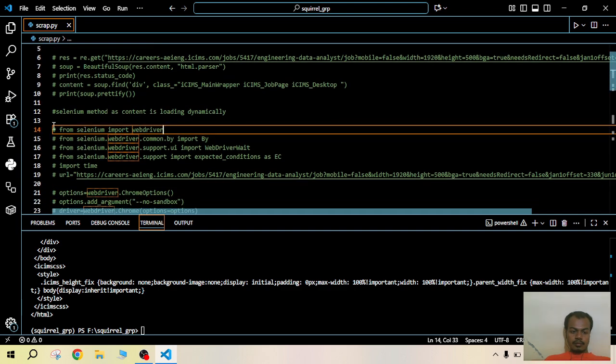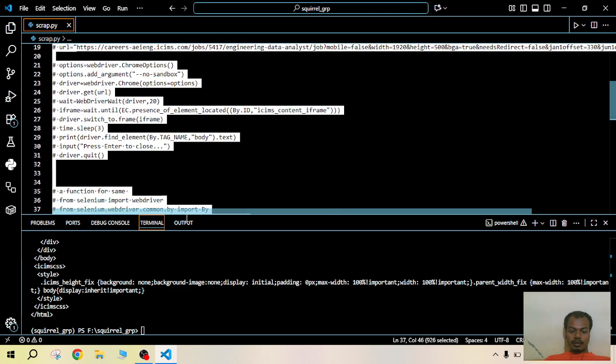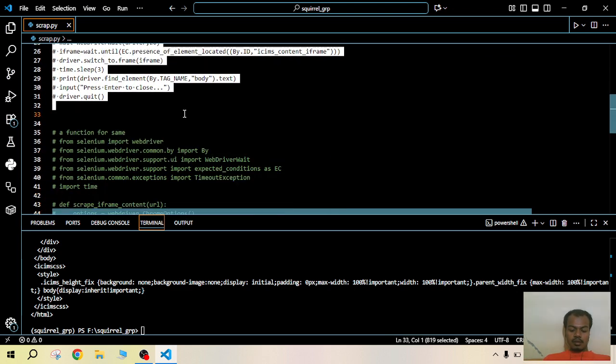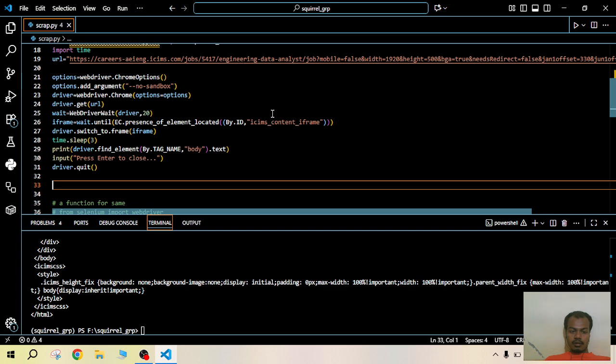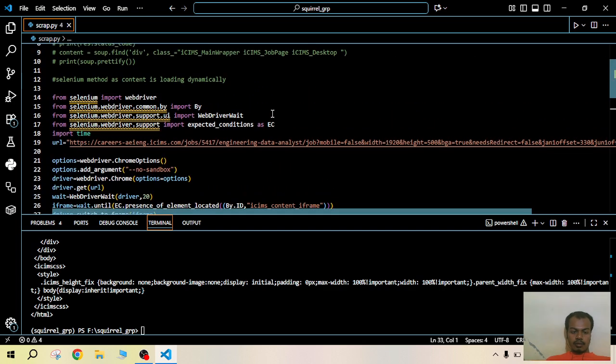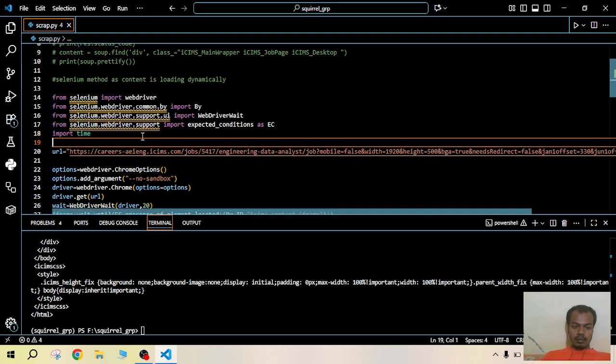So this is the prototype method which I created. I will uncomment this and run it. Here we are importing the web driver and some methods of the web driver. This is something I researched and found in a Medium article. And these methods such as expected conditions and WebDriverWait.